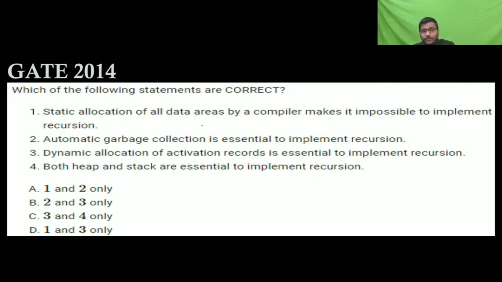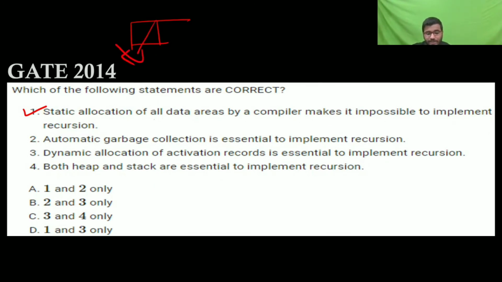So static allocation of a data area by a compiler makes it impossible to implement recursion. It is correct. It's saying that static allocation of data area. If we make the static allocation of all the data area by the compiler, then it is impossible to implement recursion, because if it is static, then it is not going to get deallocated. Okay, means once the memory is allocated, then it remains unchanged during the execution. During the execution it will not get changed, because when you use stack, then auto variables go here. If the stack is used, then it will not get changed.